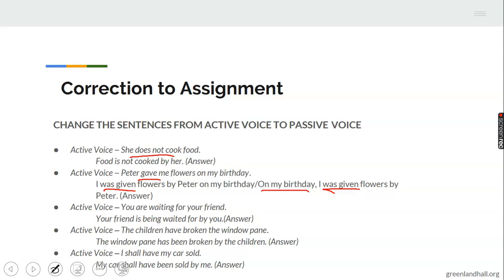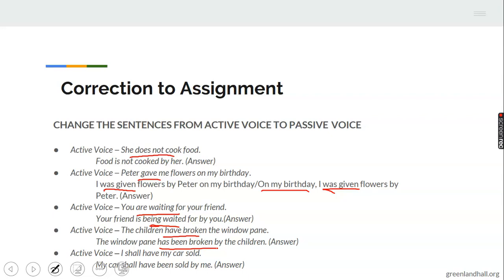Then: you are waiting for your friend. It has become: your friend is being waited for by you. The ing is repeating itself, like I used to say in the being here. Then: the children have broken the window pane. It becomes: the window pane, as singular, has been broken by the children.